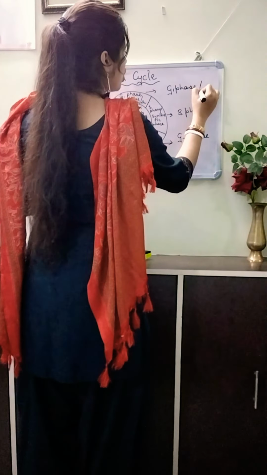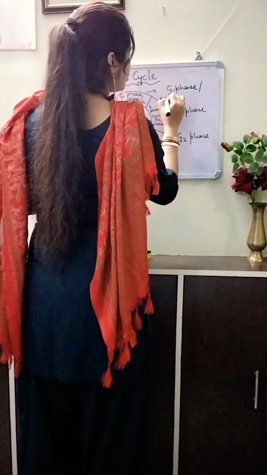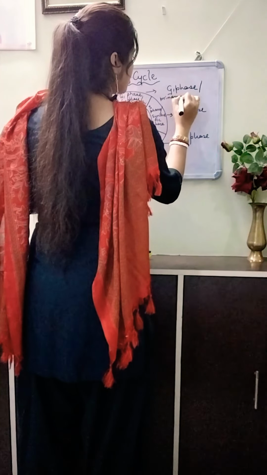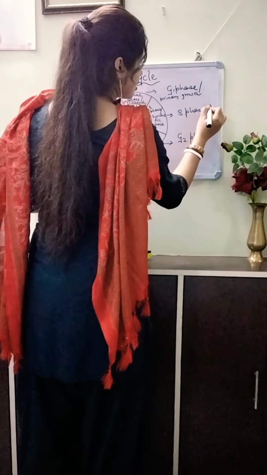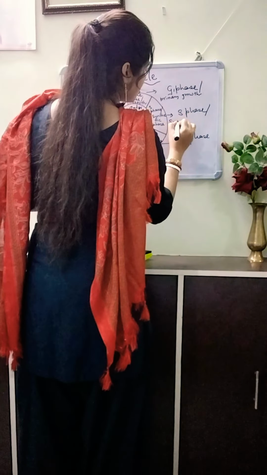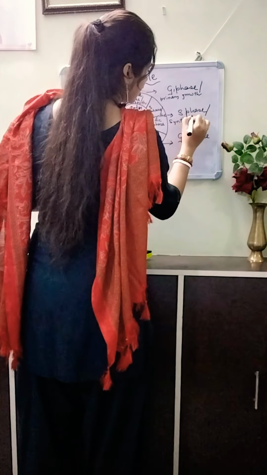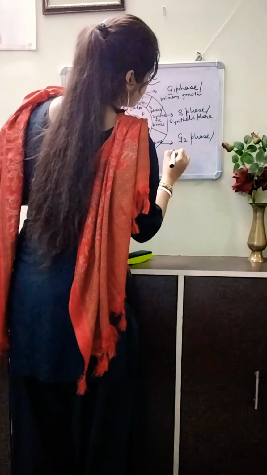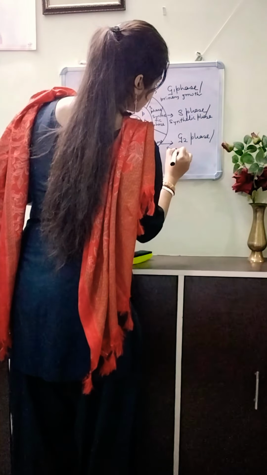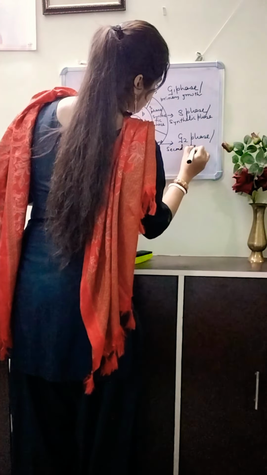G1 phase is called the primary growth phase. Next phase is called the synthetic phase. And third one is the second growth phase.